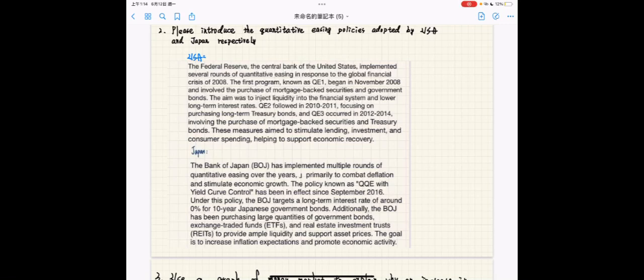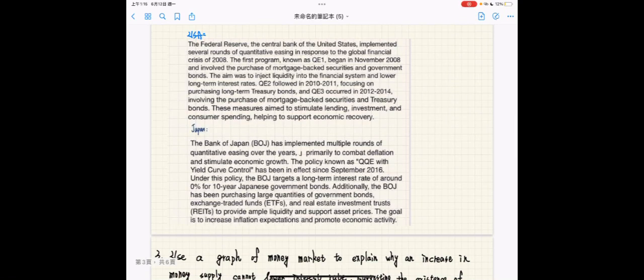QE2 followed in 2010 to 2011, focusing on purchasing long-term treasury bonds, and QE3 occurred in 2012 to 2014, involving the purchase of mortgage-backed securities and treasury bonds.